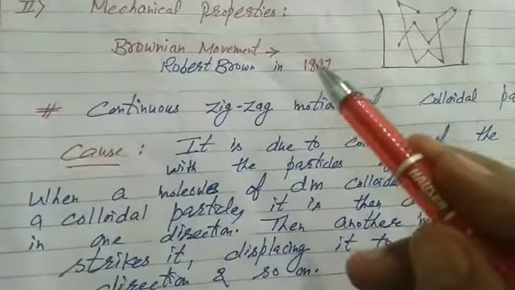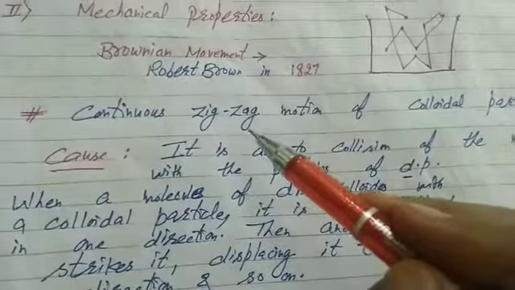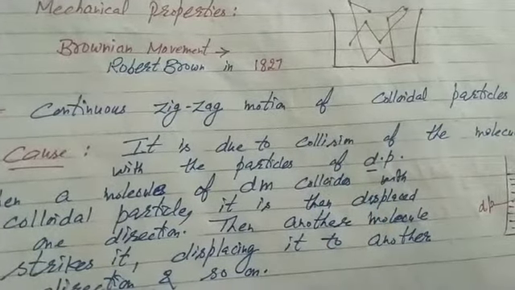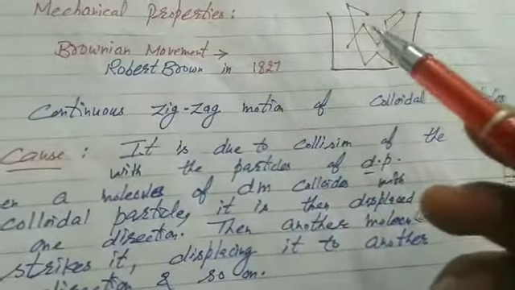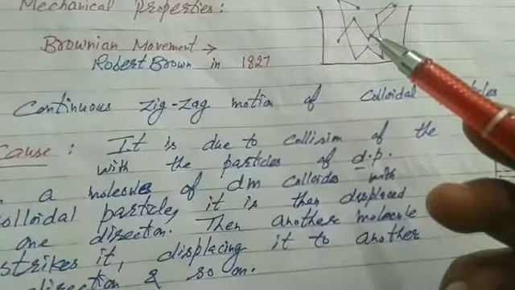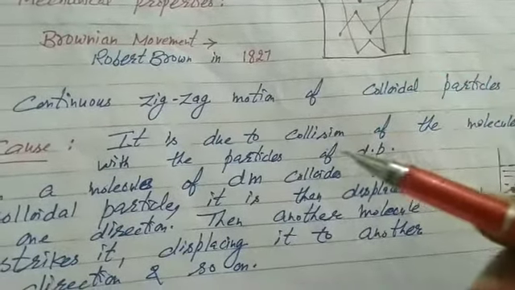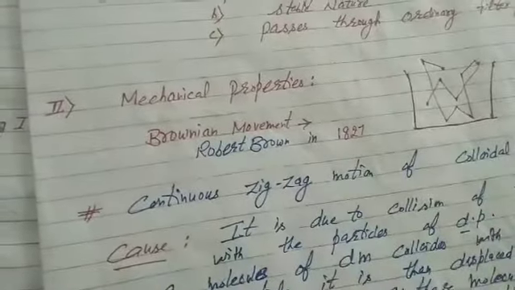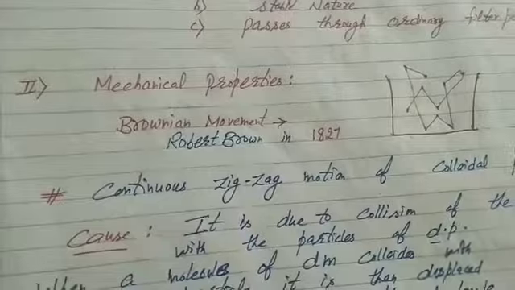Again, what is Brownian movement? Give its cause. Zigzag motion of colloidal particles in colloidal solution. Its cause: there is collision between the molecules of dispersion medium and the particles of dispersion phase. That's the second property, mechanical property, Brownian movement.